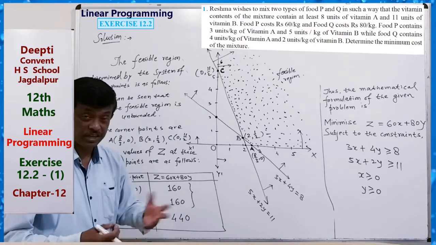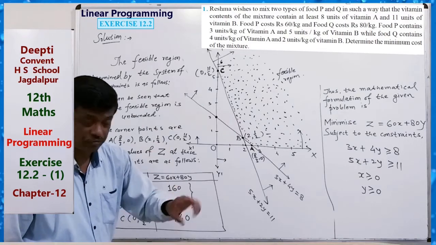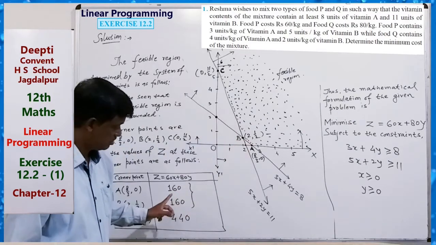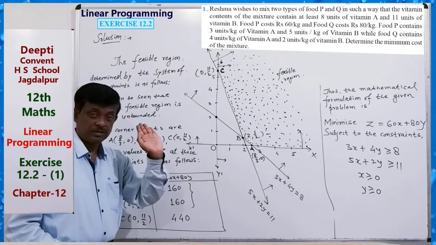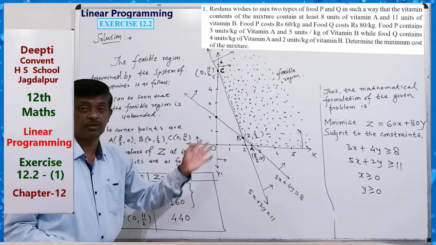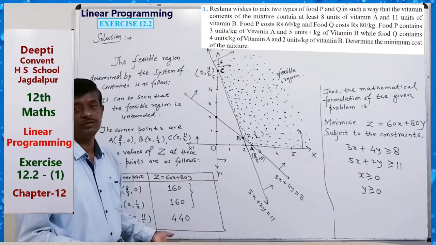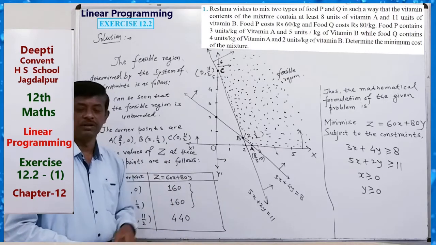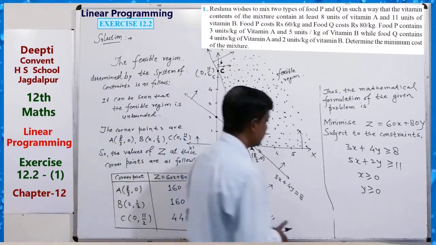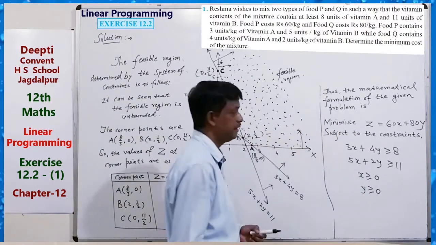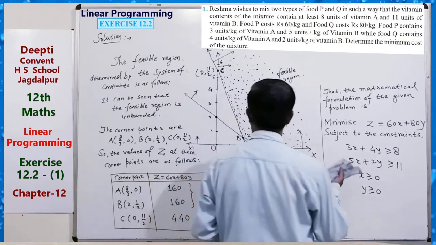And we have to check whether the open half plane for this inequality has any common point with the feasible region or not. If not, then this will be the minimum value.